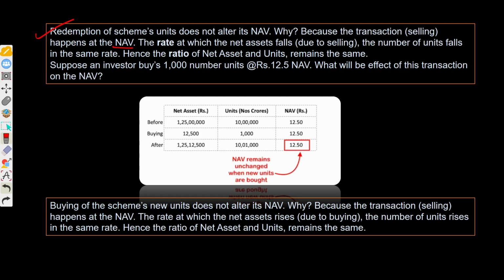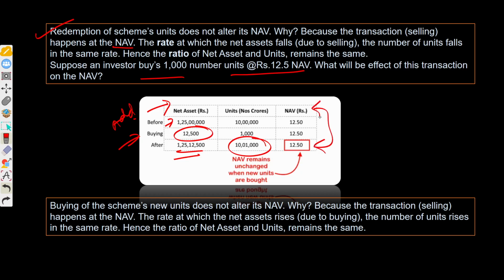Suppose an investor buys 1000 units. Here we are talking about subscription, number of units at the same price, rupees 12.5. What will be the effect of this transaction on the NAV? I am sure, none. As I said, the same amount, 12,000, will be added in the fund, right? Net assets will change. It was 1.25 crore, but after that, it means 1 crore 25 lakhs 12,000, right? Total net assets have changed, but the number of units has also increased, and that's why NAV per unit will remain the same.